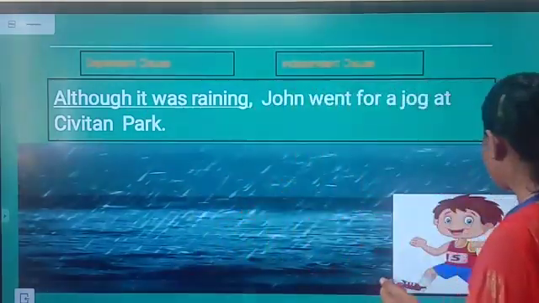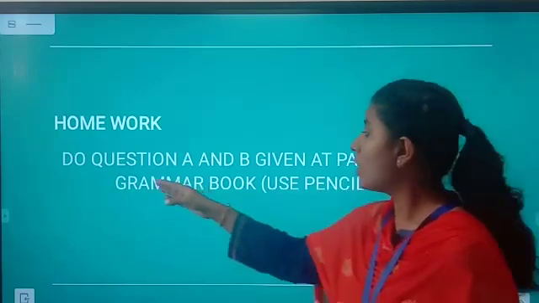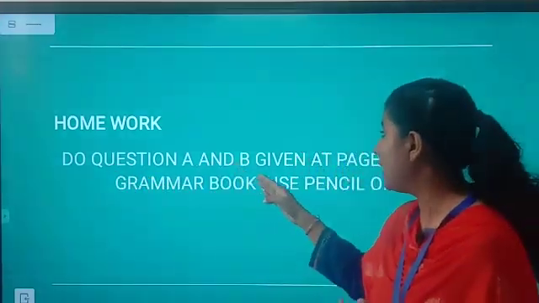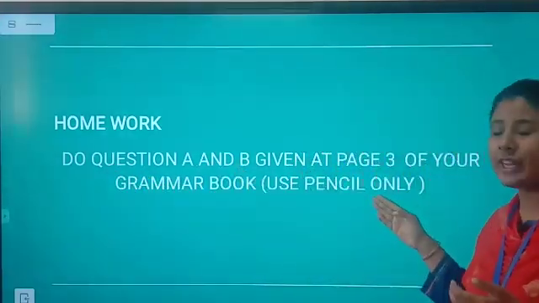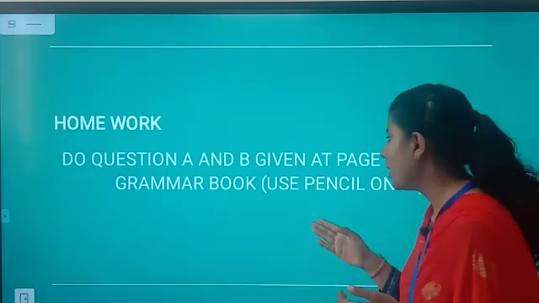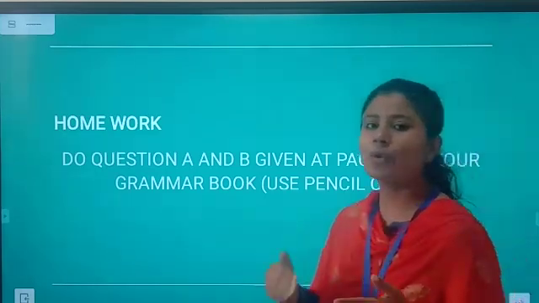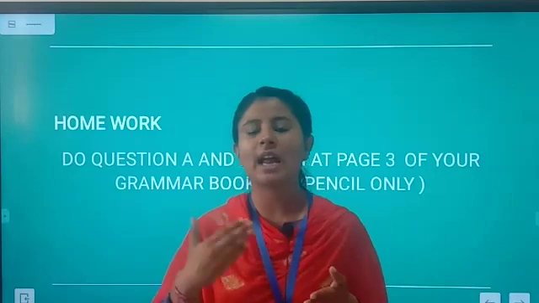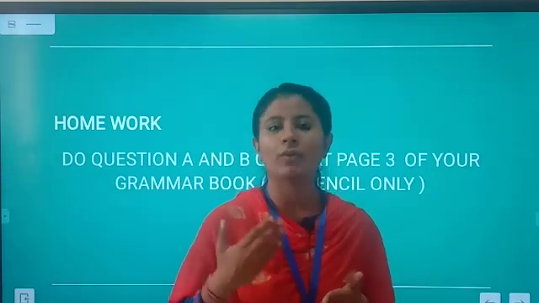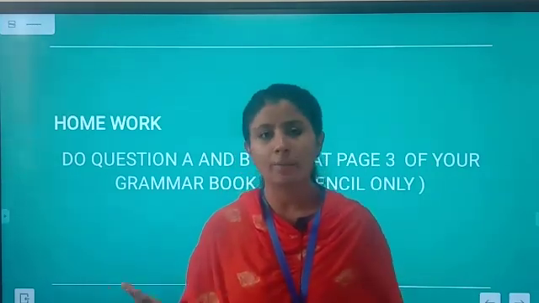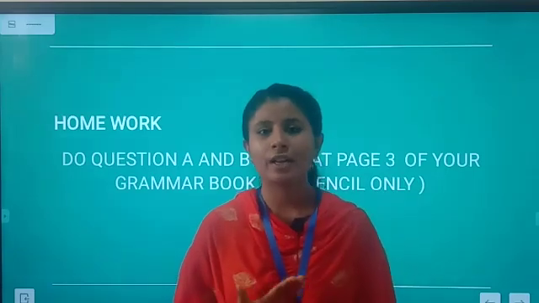Now your homework is to do questions A and B given at page number 3 of your grammar book. Use pencil only. You have to do questions A and B given at page number 3 and use the pencil only to complete the questions. Am I clear to you?